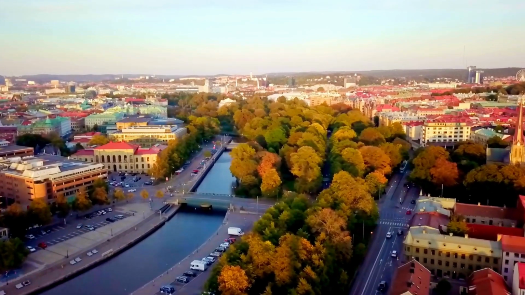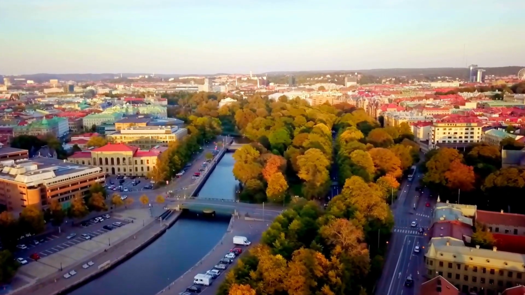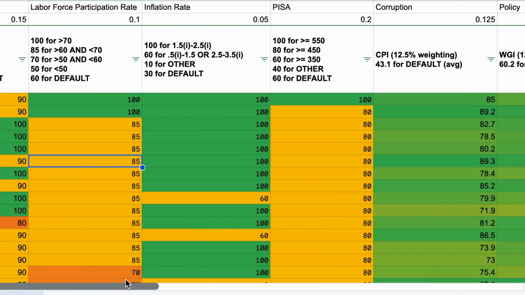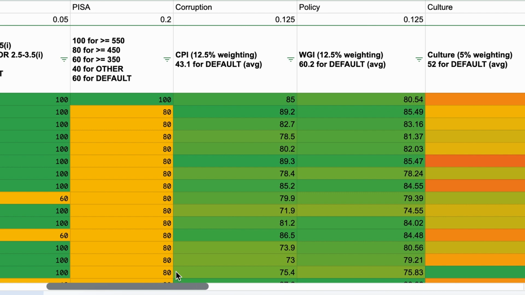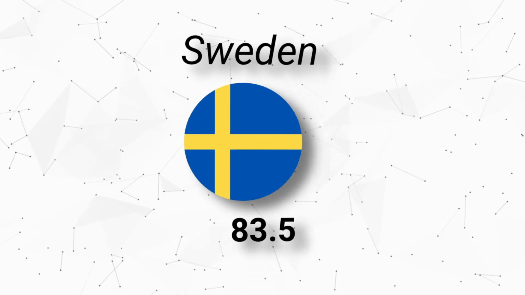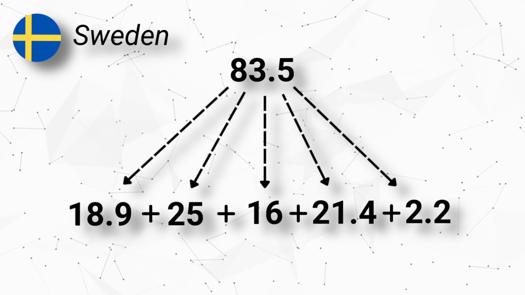Like I mentioned earlier when I put up the math background and started talking really fast, each of these indicators was given a weighting and normalized on a scale of 0 to 100. So with the indicators now on a scale of 0 to 100 and the stability index on a scale of 0 to 100, it was easy. Just add up how Sweden scored in each category and you get your 83.5.